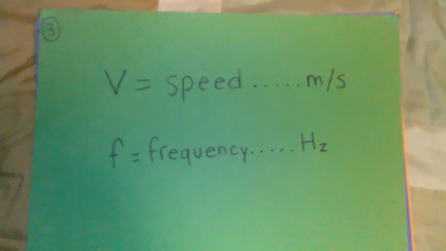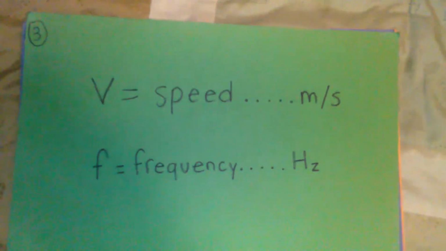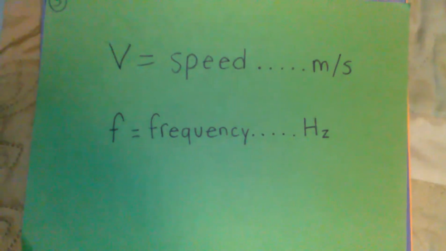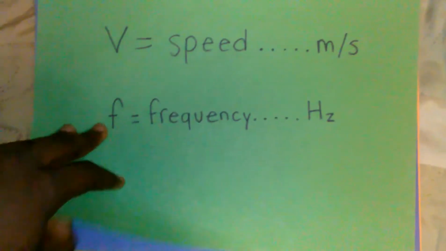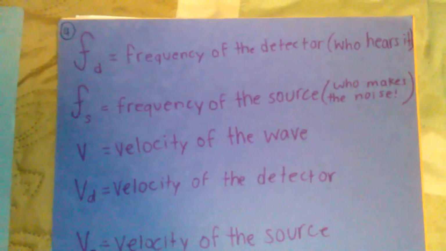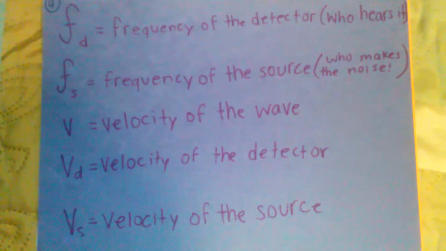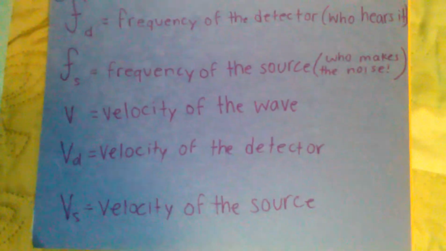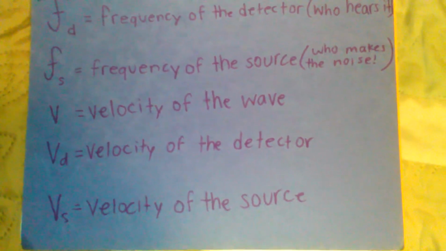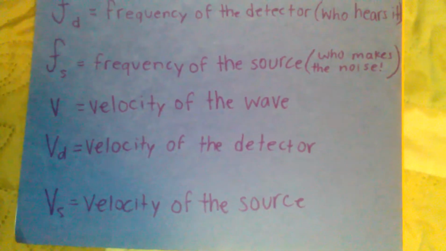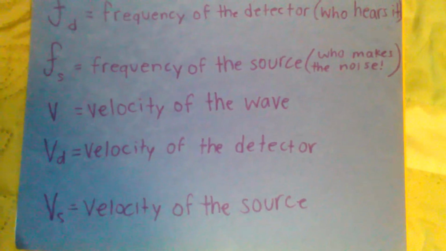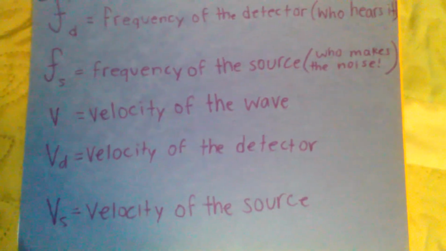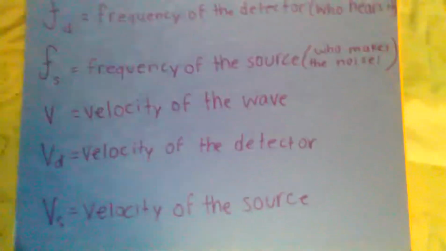The symbol for speed is V. Speed is measured in meters per second. The symbol for frequency is F, and is measured in hertz. Fd equals frequency of the detector. Who hears it? Fs equals frequency of the source. Who makes the noise? V equals velocity of the wave. Vd equals velocity of the detector. Vs equals velocity of the source.